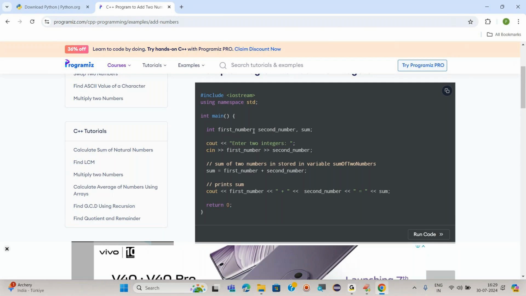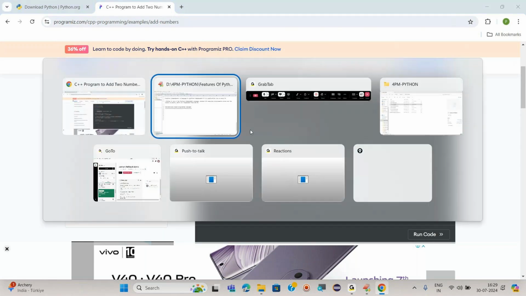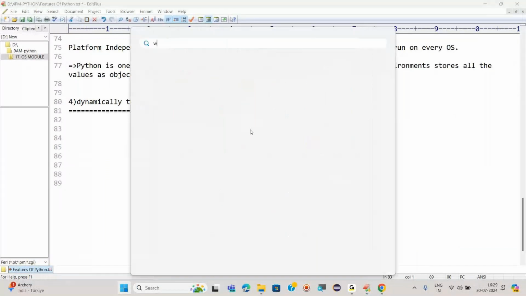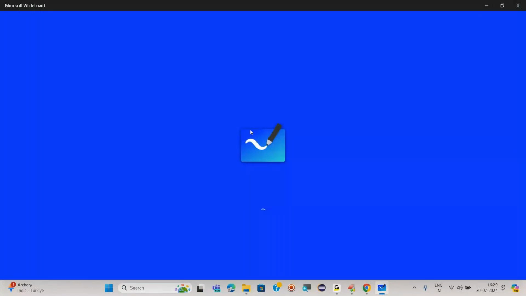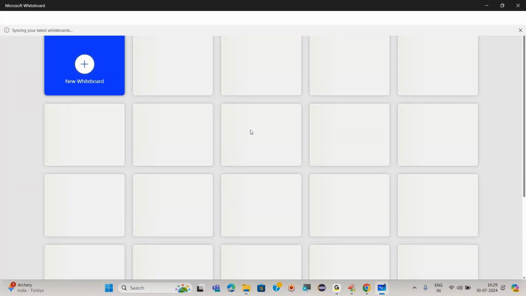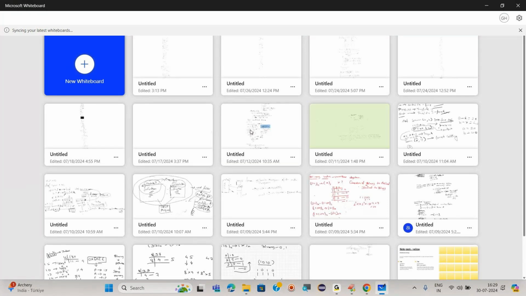Right? So every time whenever we are declaring any variable, now what is a variable? I will give you one example. If you are downloading a movie, where do you store the movie?